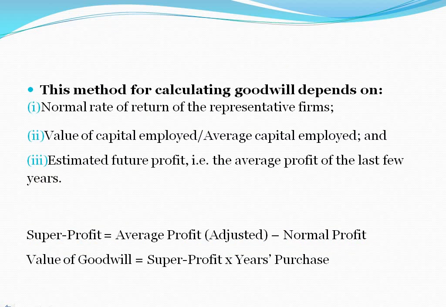This method used for calculating goodwill depends on the normal rate of return of the representative firm, value of capital employed divided by average capital employed, and the estimated future profit, that is the average profit of the last few years. Super profit equals average profit adjusted minus normal profit. Value of goodwill equals super profit into number of years of purchase.